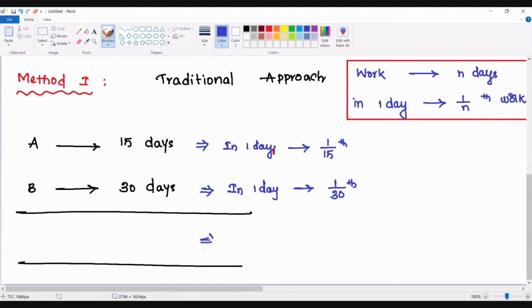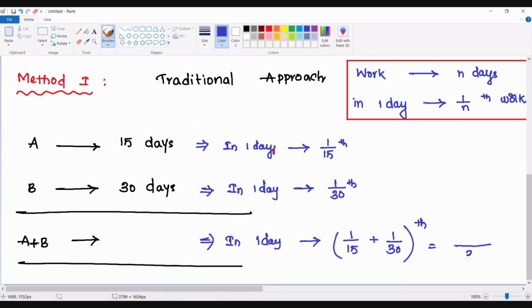If A and B are working together, in one day they can finish 1/15th part of the work plus 1/30th part of the work.